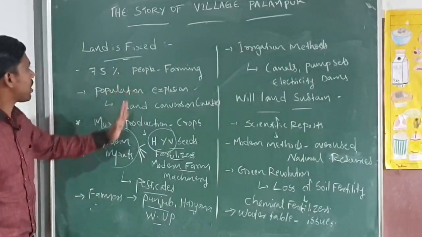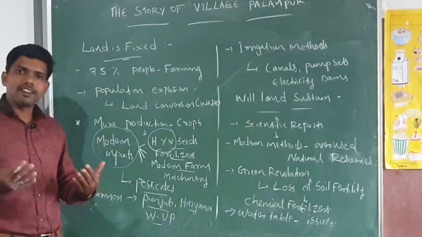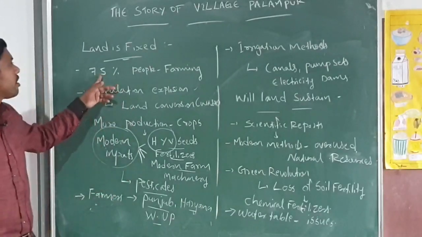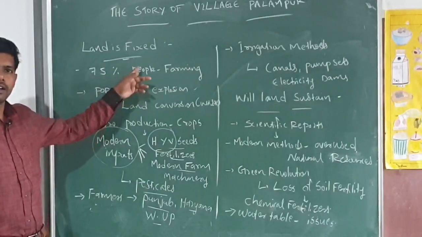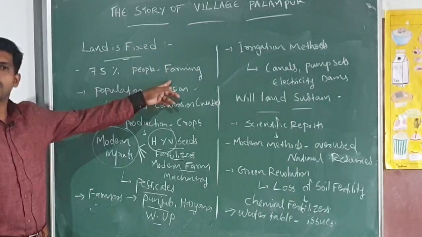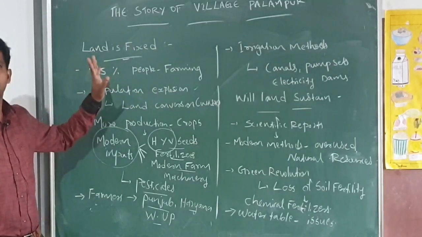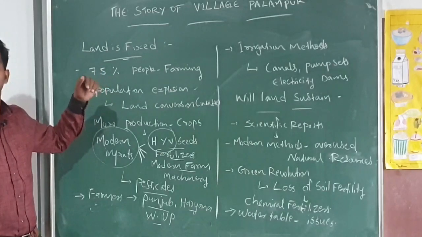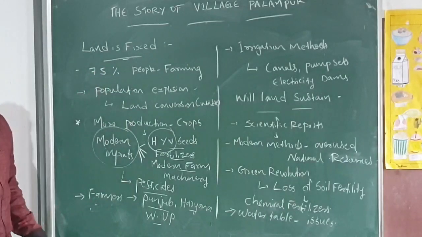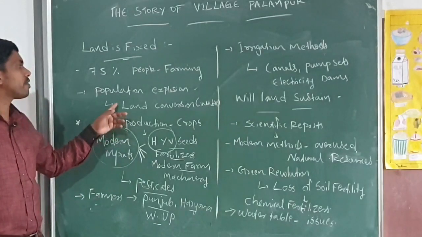So that's about this land is fixed area. Once again I am repeating, just listen to me. Here 75% of the people were farming in the land areas of Palampur. And in this Palampur village also, we already discussed that the majority of the land is owned by upper caste people from this area, and the land is fixed.